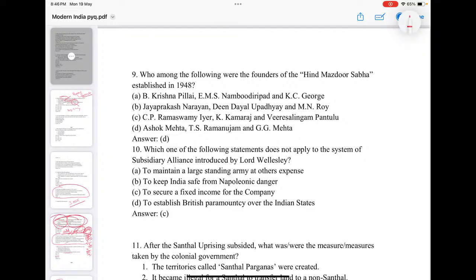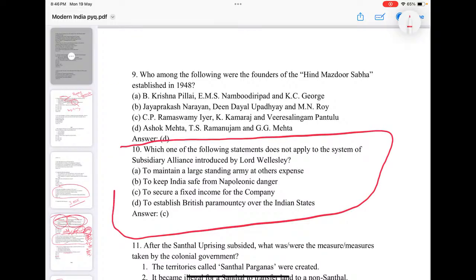Now look into the question. Which of the following statements does not apply to the system of subsidiary alliance introduced by Wellesley? We can see: to maintain a large standing army at others' expense to keep India safe from the Napoleonic danger, to establish British paramountcy over Indian states. They are asking for, there is a clue word, you see, it does not apply to the system. So to secure a fixed income for the company, that is not the logic behind the introduction of the subsidiary alliance. Okay.